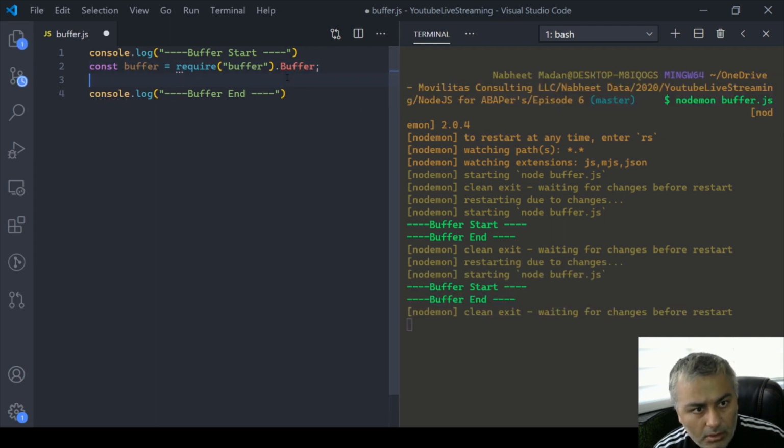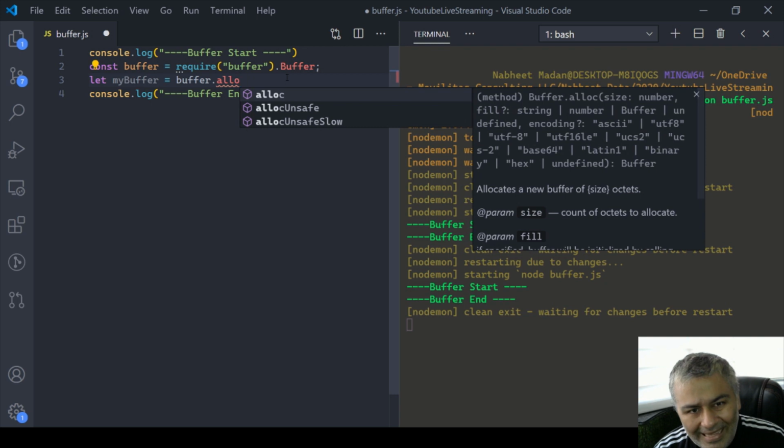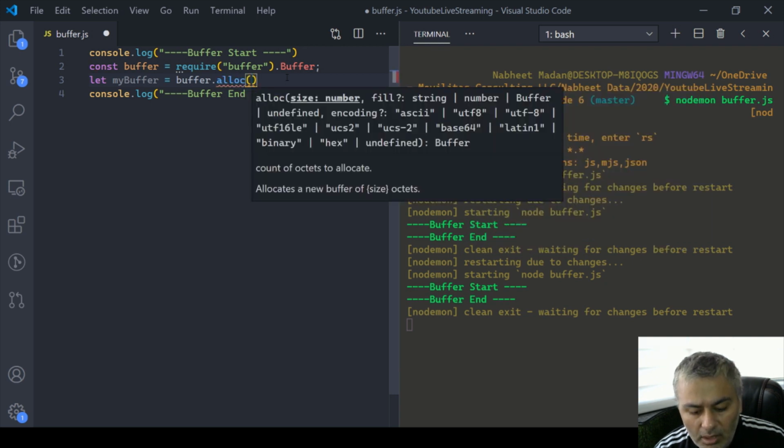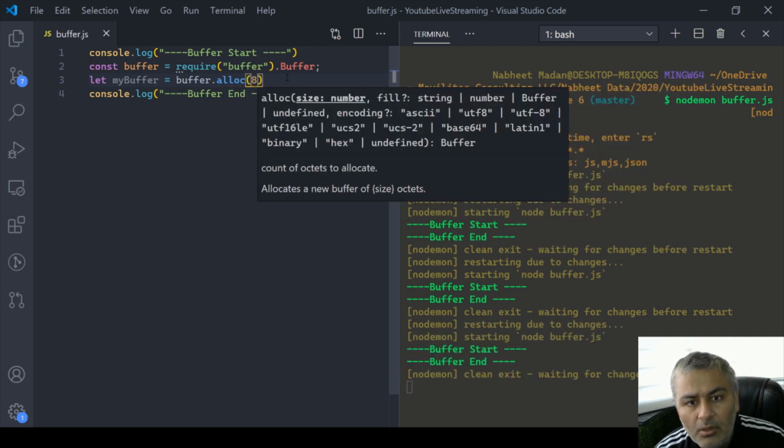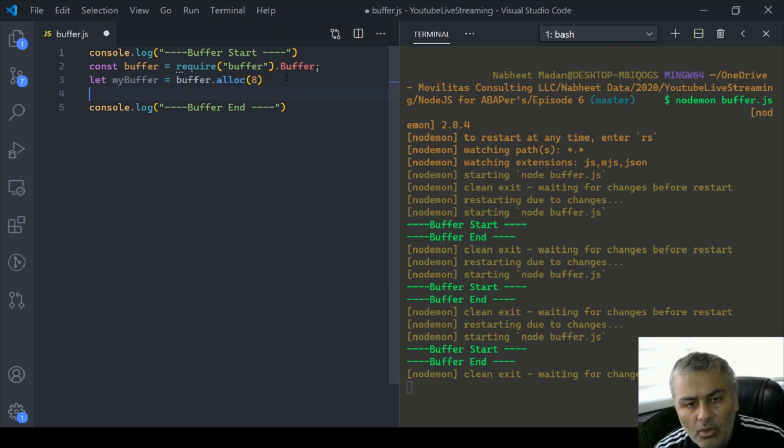Let's create a buffer variable. I will say let my buffer be of size 8. That's why you have a method named buffer.alloc. All I have done is give 8 bytes to my buffer.